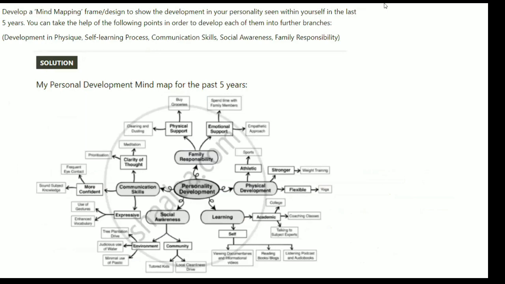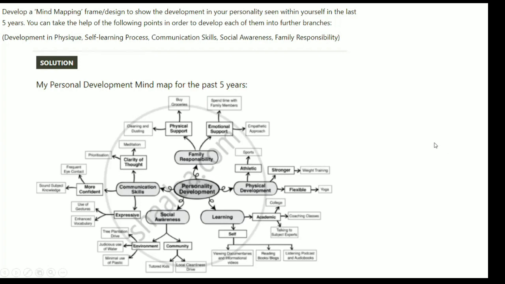Now, here I have another mind map, where you develop a mind mapping frame designed to show the development in your personality seen within yourself in the last 5 years. Okay, so you have developed your personality.